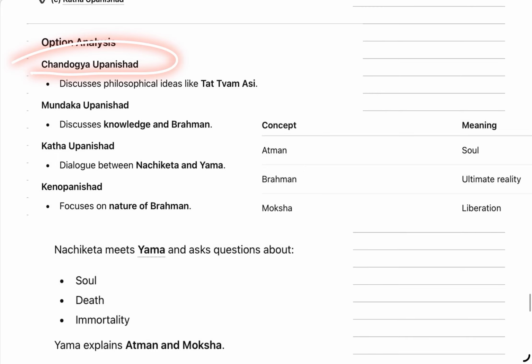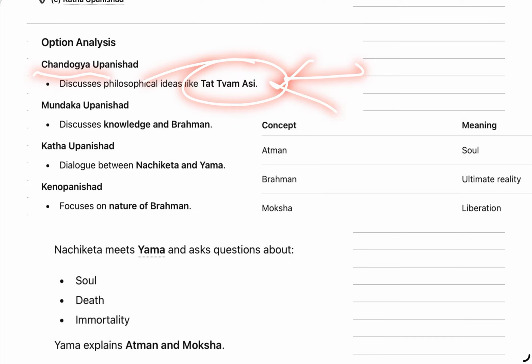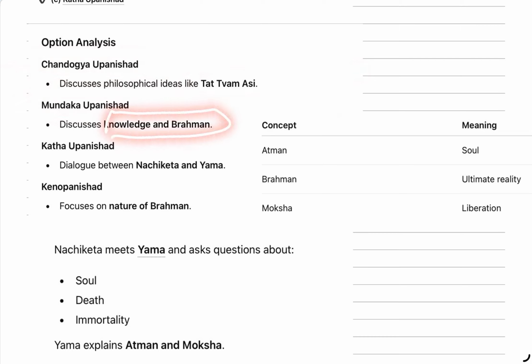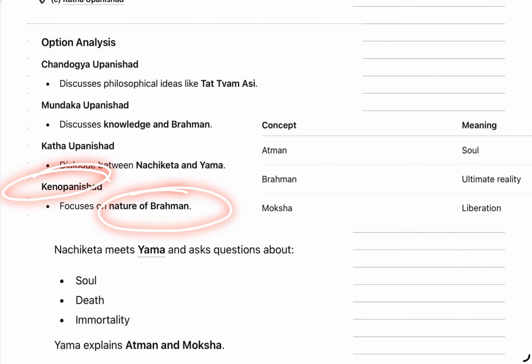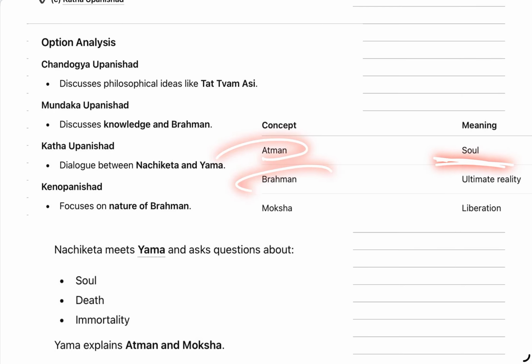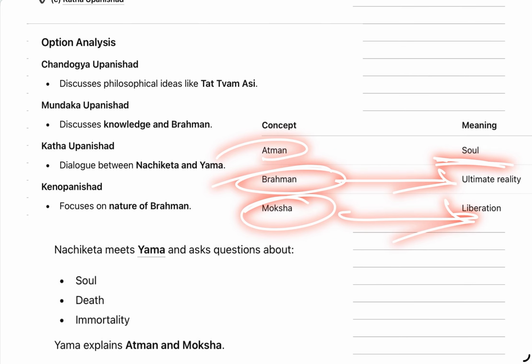In the Chandogya Upanishad, the term Tattvamasi, So Aham, is found. The idea about knowledge and Brahma is mentioned in the Mundak Upanishad. Kathopanishad, Nachiketa and Yama, we have seen. Then the Kenopanishad is on the nature of Brahma. Atma is the soul, Brahma is the ultimate reality, and Moksha is the liberation.